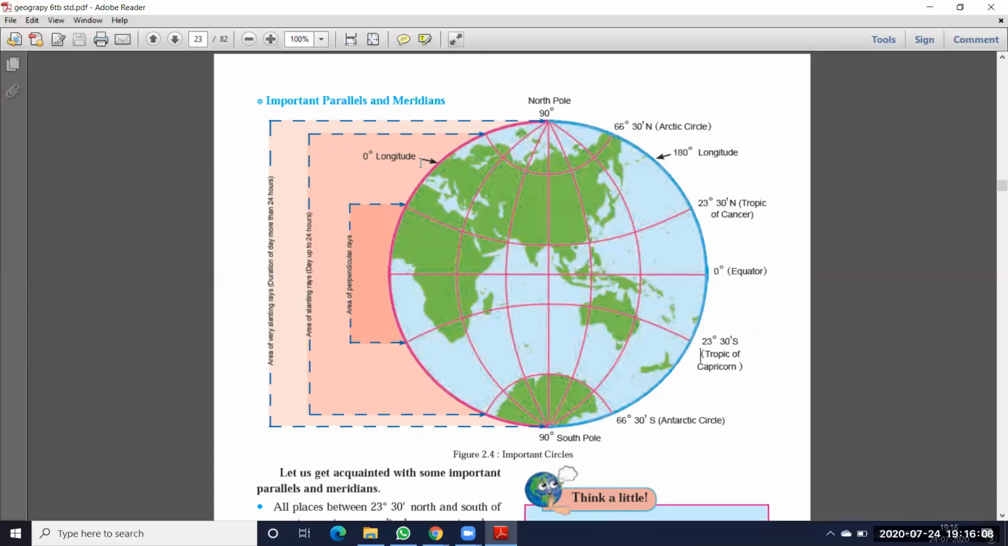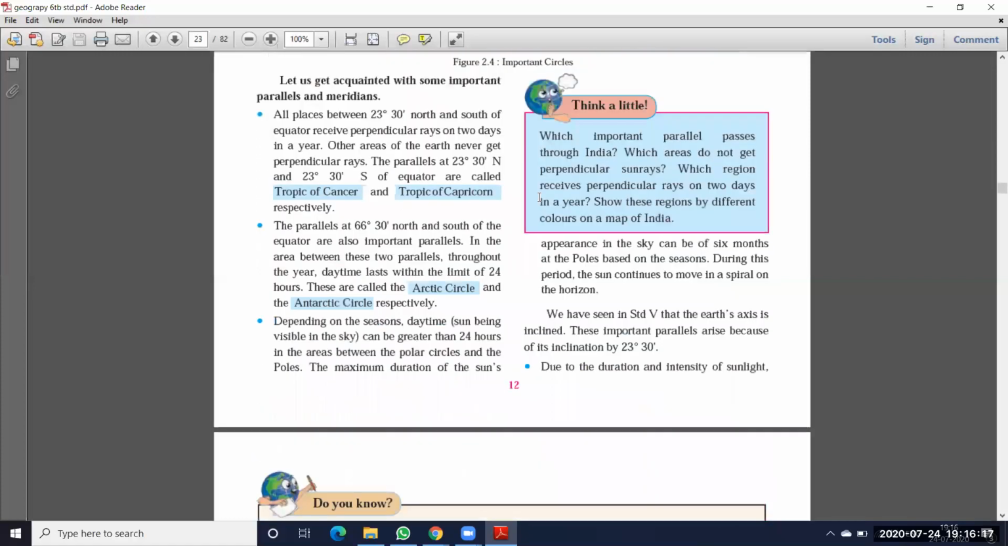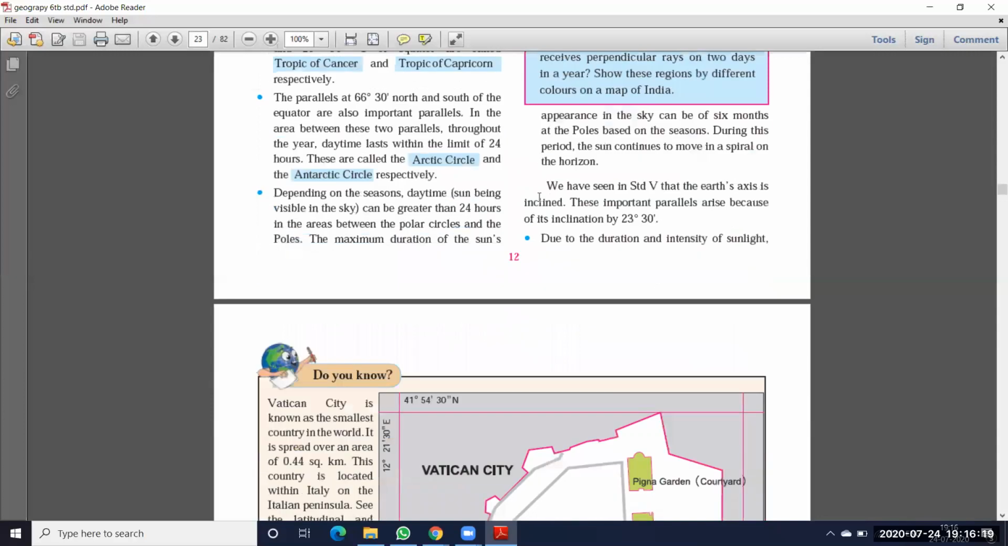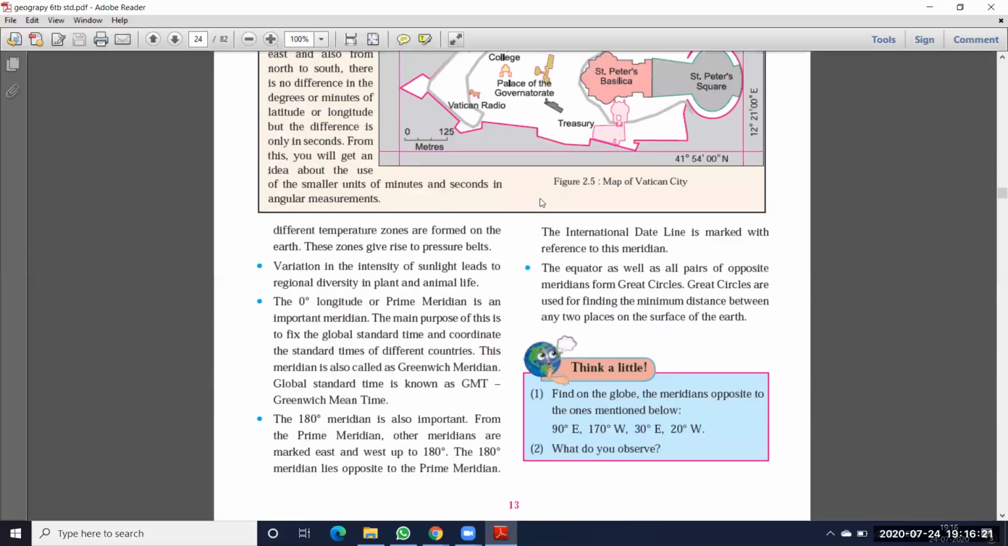Here, the 0 degrees longitude is used for finding local time and standard time. We use this 0 degrees prime meridian, and it has another name, the Greenwich meridian. It is shortly called GMT, Greenwich mean time. Another important line I told you about is the 180 degrees meridian.